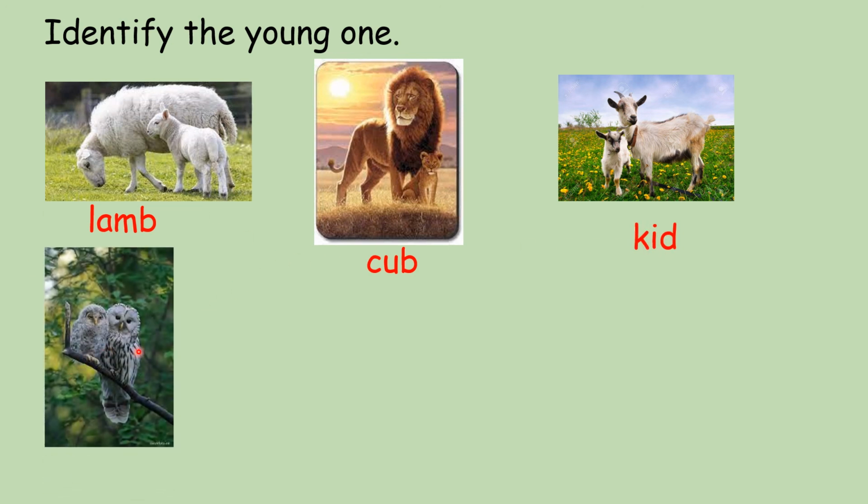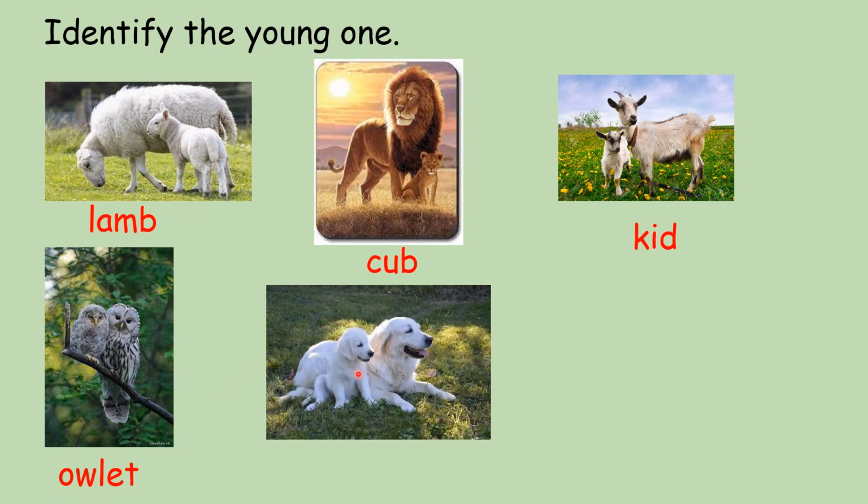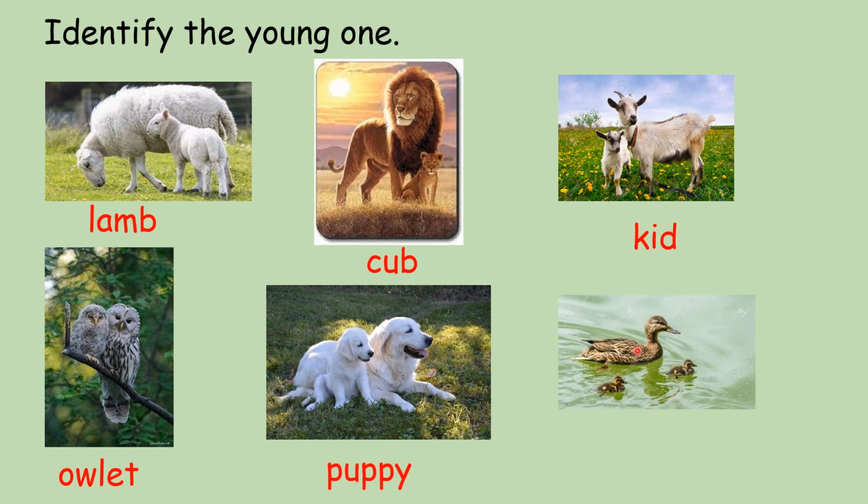This is an owl. What is the young one of an owl? Owlet. This is a dog. What is the young one of a dog? A puppy. This is a duck. What is the young one of a duck? Duckling.